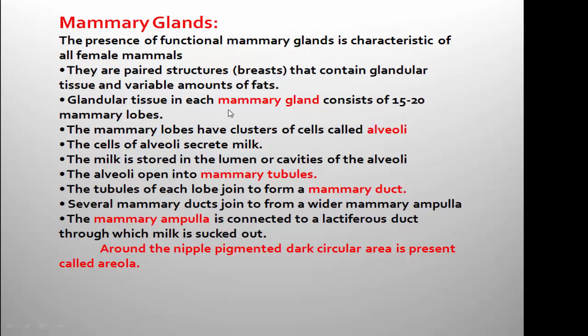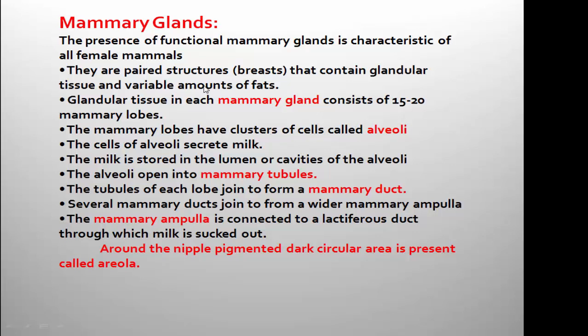The glandular tissue of the mammary gland consists of 15 to 20 mammary lobes, the small parts or divisions which are present in the glandular tissue. Then mammary lobes have the cluster of cells called alveoli.